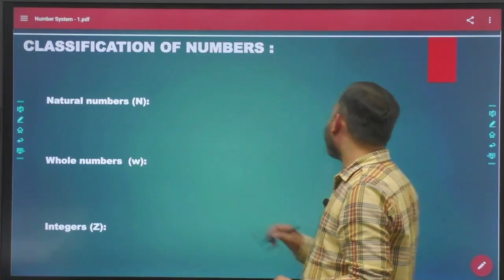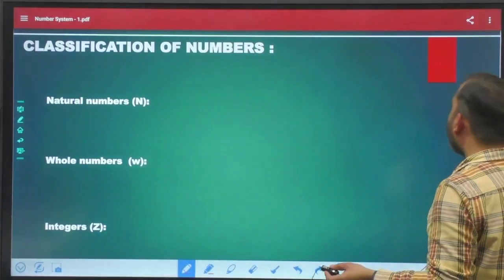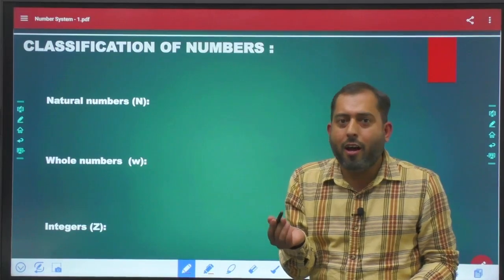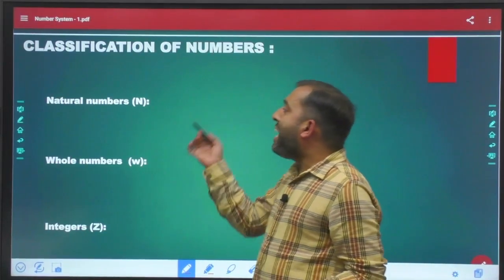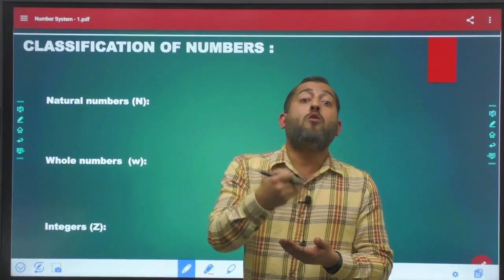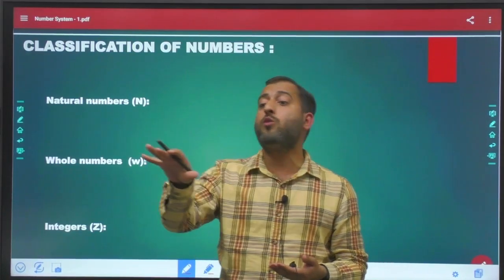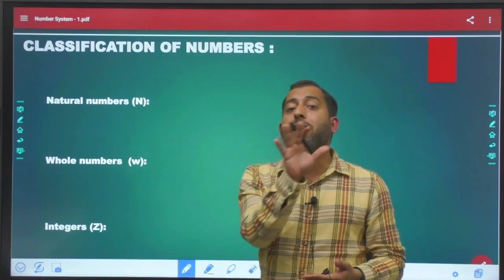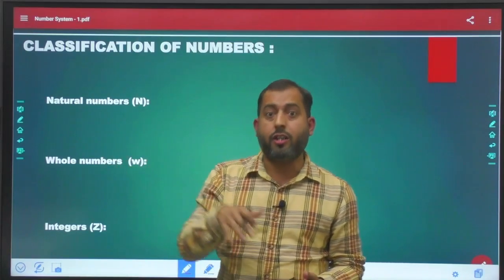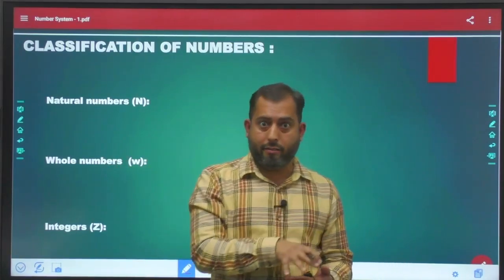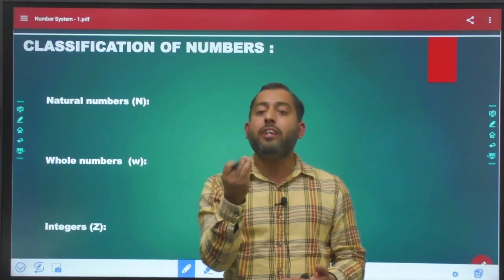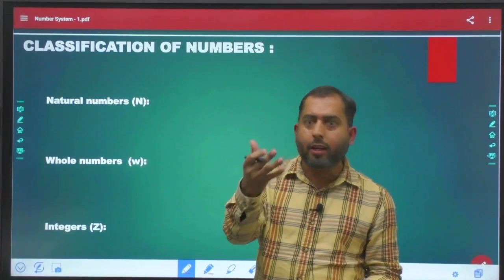So let's start with natural numbers. What are natural numbers? Natural numbers are all counting numbers. For example, if I want to count how many students are present in my class, how many employees are working in this organization, how many people are there in India, when I want to count something, I use natural numbers.